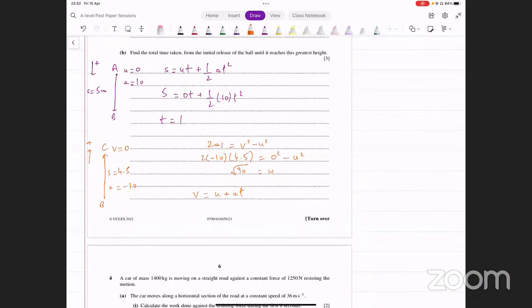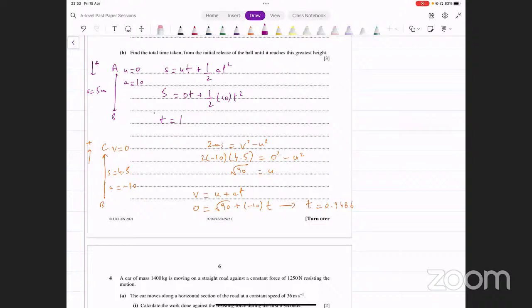v is 0. u is square root of 90. a is minus 10 and time is unknown, आपको फाइंड करना है. यहाँ से बस टाइम आ जाएगा. ये देखने क्या आता है. It's going to be square root of 90 divided by 10, and that turns out to be 0.9486. ये आपके पास upwards journey का टाइम है.